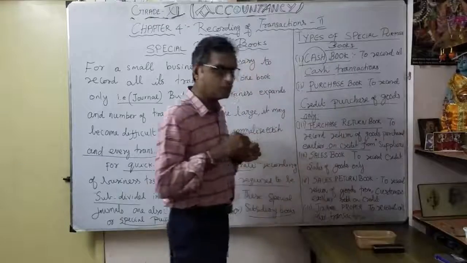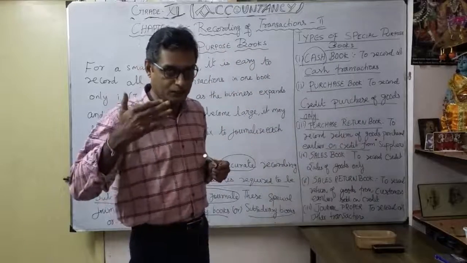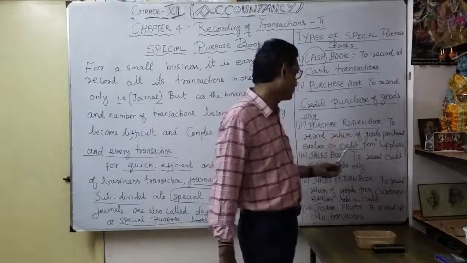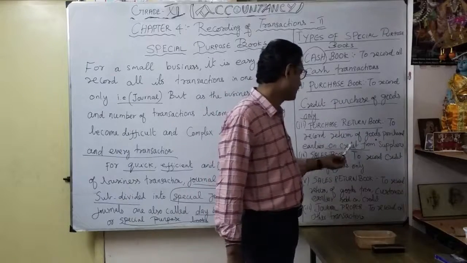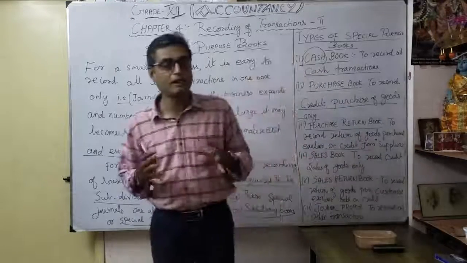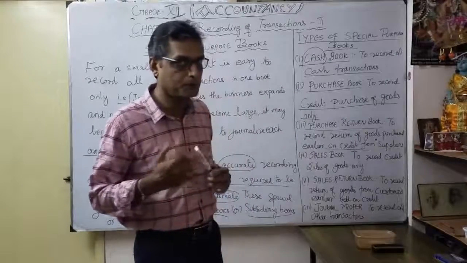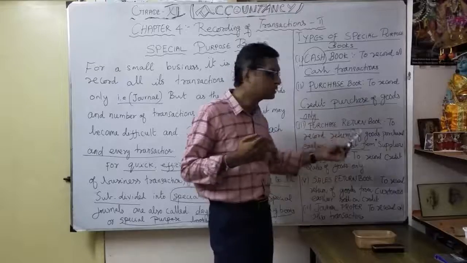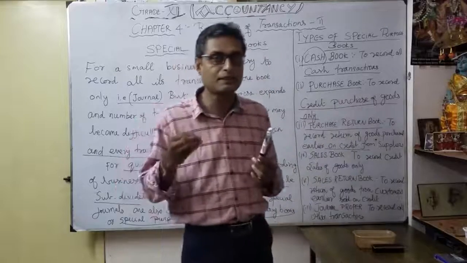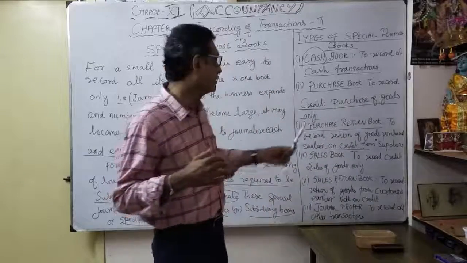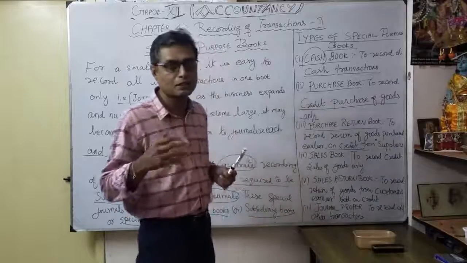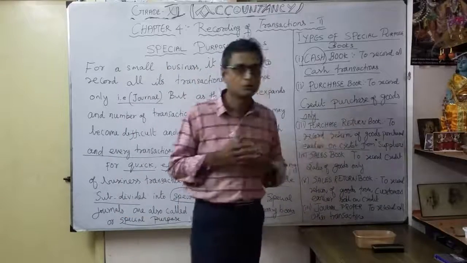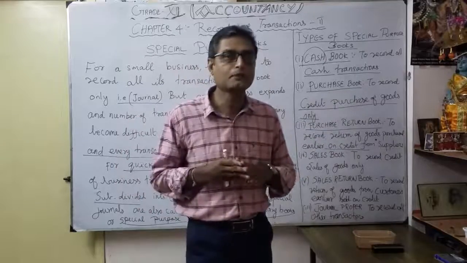Whenever goods were purchased on credit and you are going to return them, for that you want to maintain the purchase return book, on goods purchased earlier on credit from the supplier. So that is very important. Why are you preparing the purchase book? For credit purchases. Why are you preparing the purchase return book? Whenever purchased on credit, now returning back. Naturally you want to return back, so you maintain the purchase return book. Understood? Purchase book and purchase return book.